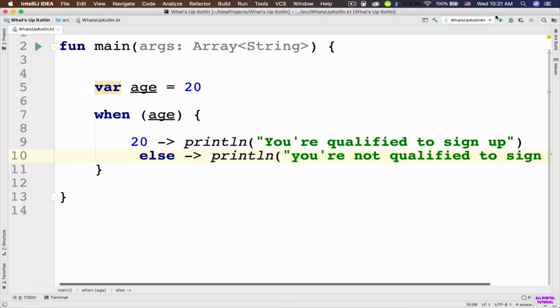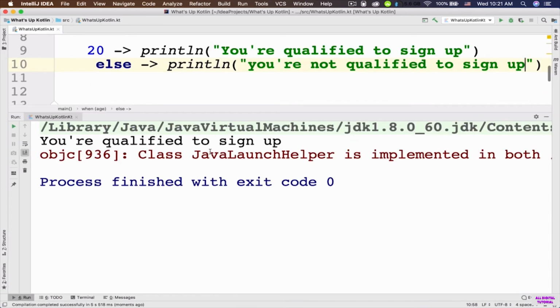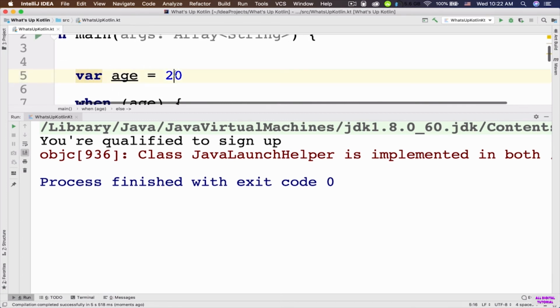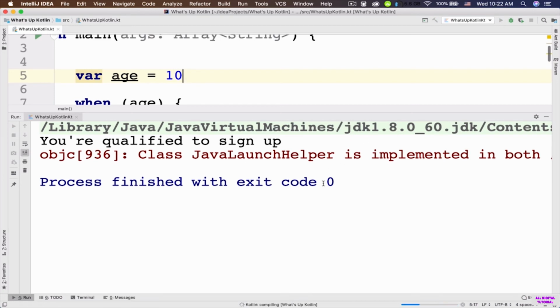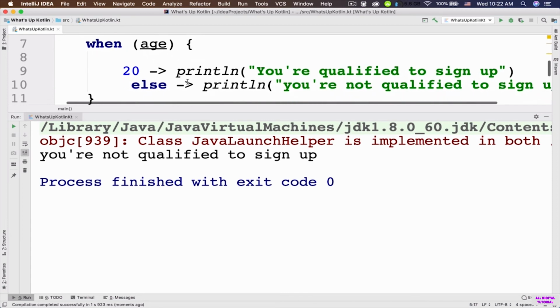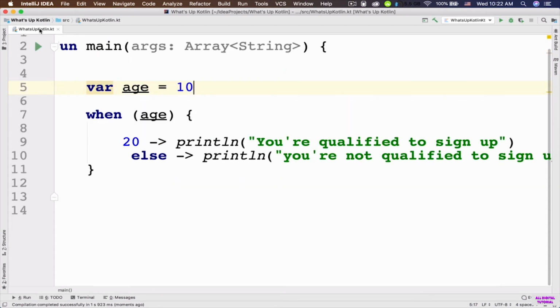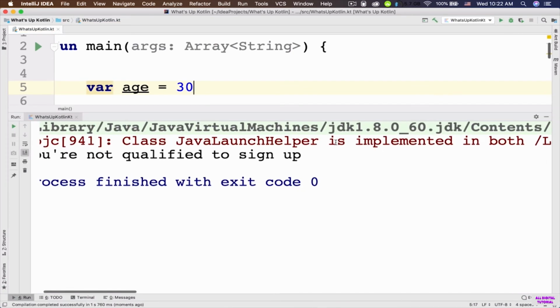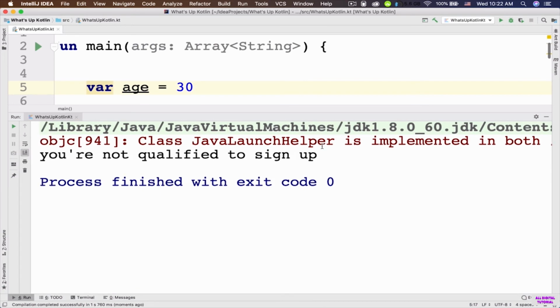So now let's go ahead and run the app. So in the console, it says you are qualified to sign up. So what happens if I change the value of the age to, for example, 10? And now if I run the app, let's see what happens. Now it says you are not qualified to sign up. Notice that this when expression only allows the users who are 20 years old to sign up to our dating application, for example. So if I change the age to 30, now it is also showing us that you are not qualified to sign up. So hopefully that makes sense.